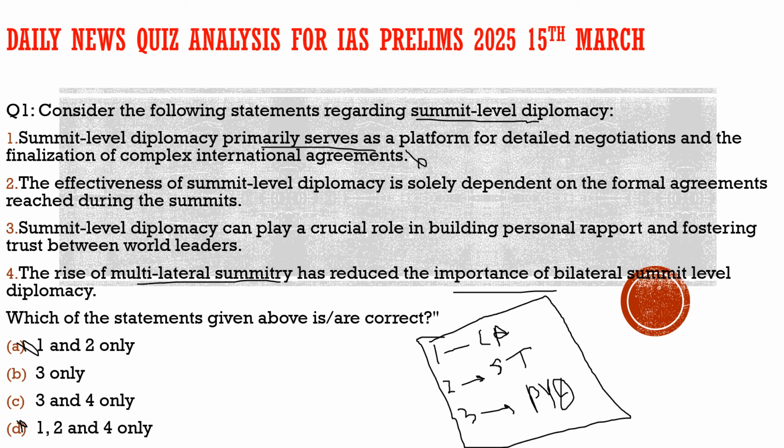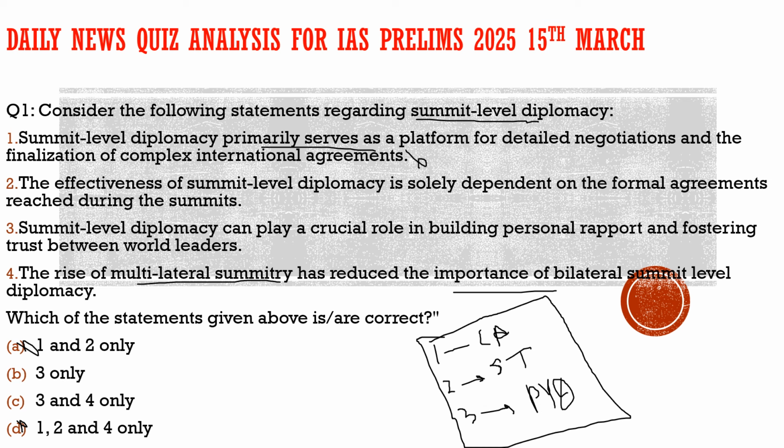Now looking at the second statement, all this was to help you get the idea of how you should solve the question in the exam, the presence of mind you should have in the exam. That was the reason I solved the first statement and the fourth statement first. Now let's see what the second statement says. The effectiveness of summit level diplomacy is solely dependent on the formal agreement reached during the summits. No, it is not solely dependent on it. It is an extreme statement. So the second statement is also incorrect.